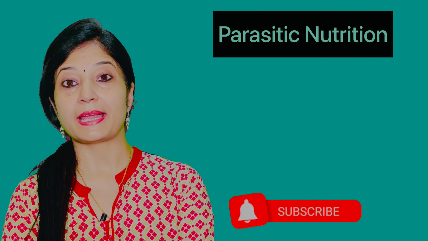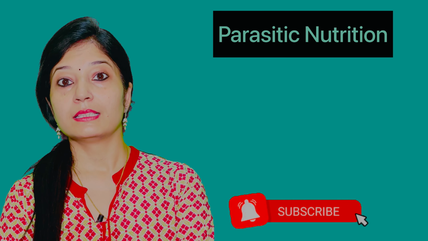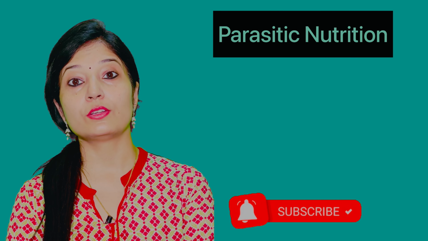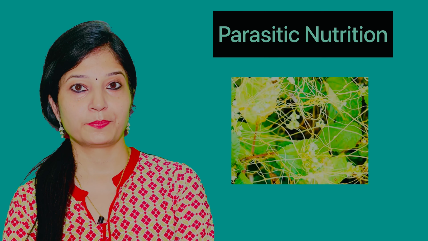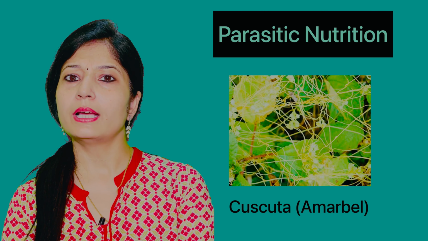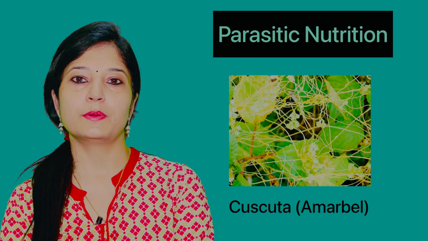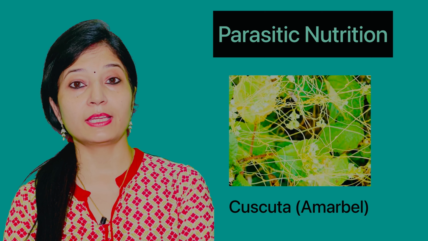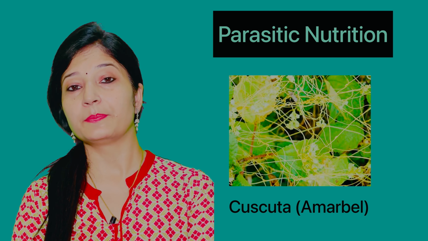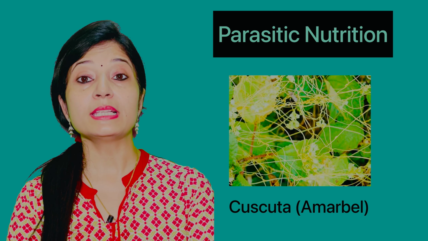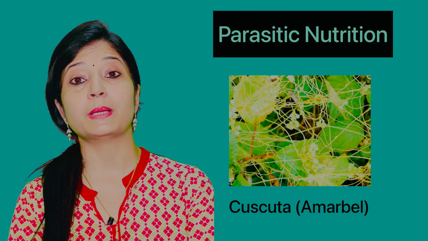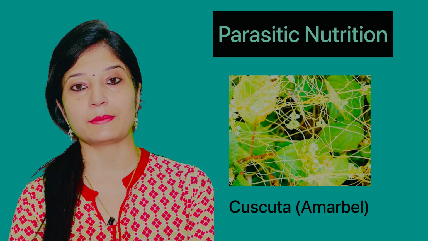Here the word parasite means an organism that lives on the body of another and derives nutrition from it. The cuscuta or amarbel is such a vine, having yellow, long, slender branches. This amarbel twines itself around the plant or tree on which it climbs.